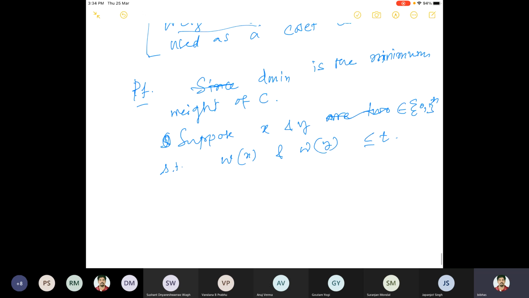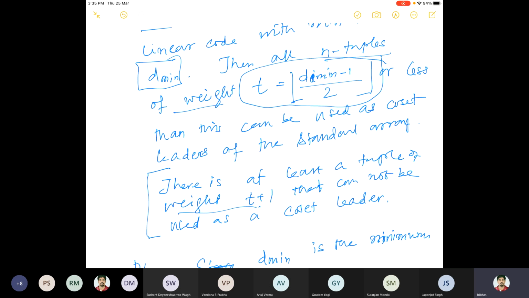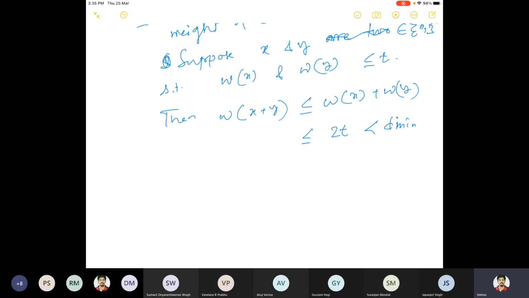Now if that is the case, what is the weight of x plus y? Since the Hamming weight is a norm, it is less than or equal to wx plus wy. That means it's less than or equal to 2 times t. So obviously this is less than d min. Why? Because t is the floor of d min minus 1 by 2, so you can take the 2 out, and it is the floor of d min minus 1. So obviously it is less than d min.